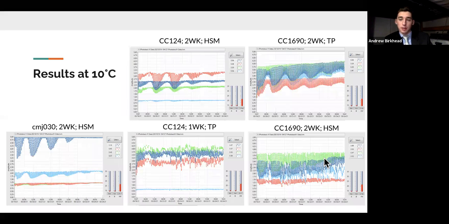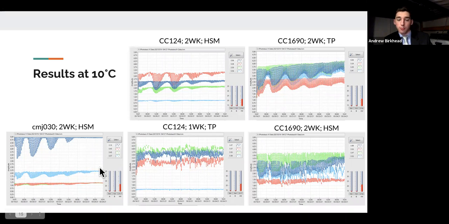At 10 degrees, we got many really similar results. We've done this one before, so we knew what to expect. CC1690 and CC124 showed 100% rhythm completion, as you can see in this graph, which depicts it best. You can still see the cyclic response here in phototaxis, but there's some bleeding going on. That's just due to errors in where certain samples were placed in our machine.